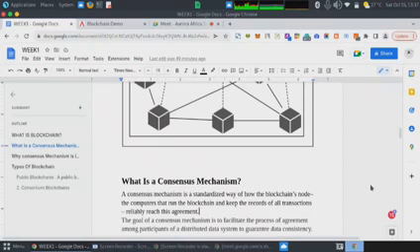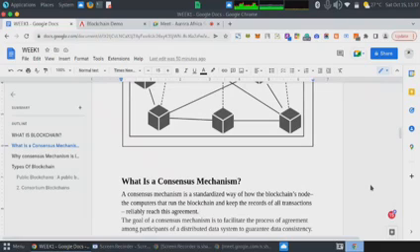The only thing that brings them together is that they come together to form a network. So now it is this consensus mechanism that helps in the updating of the state of the blockchain.